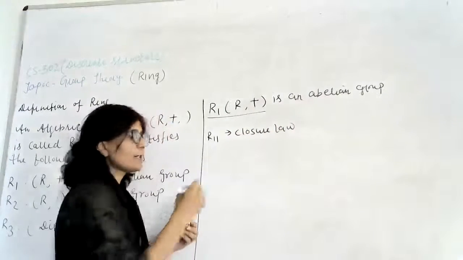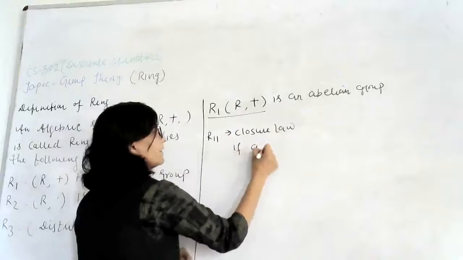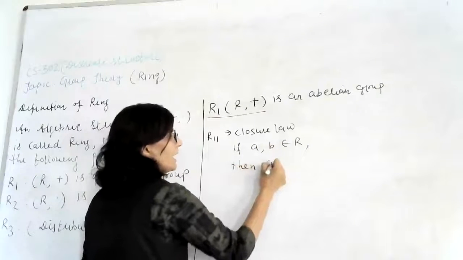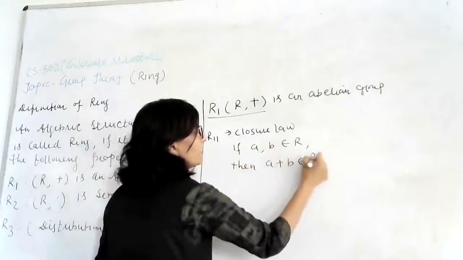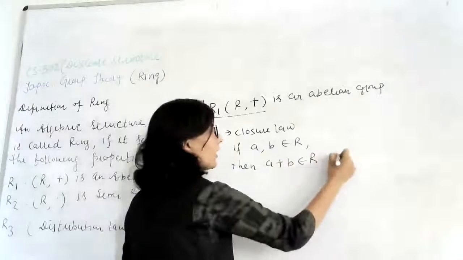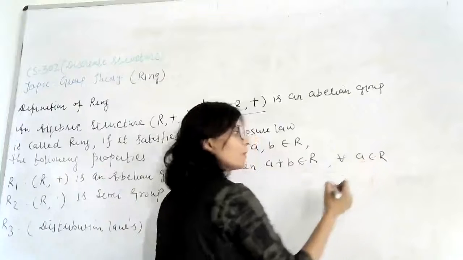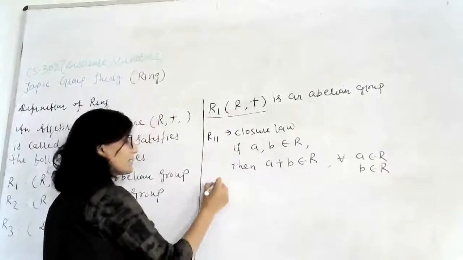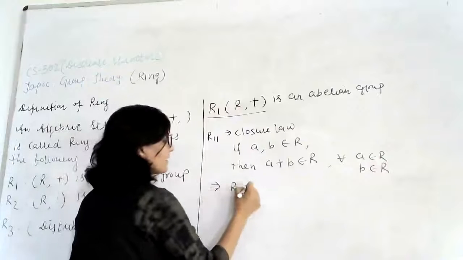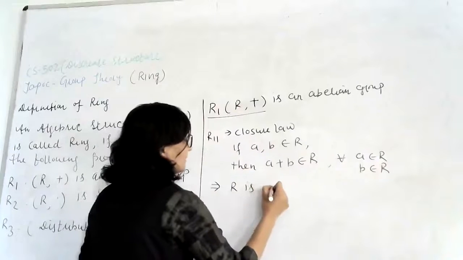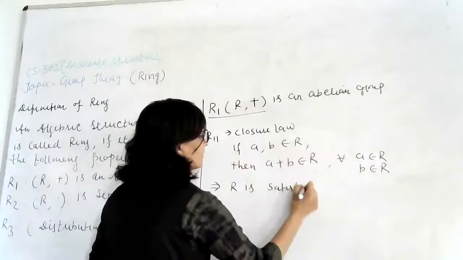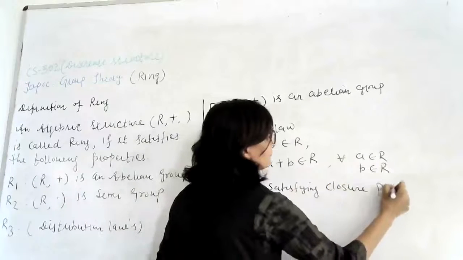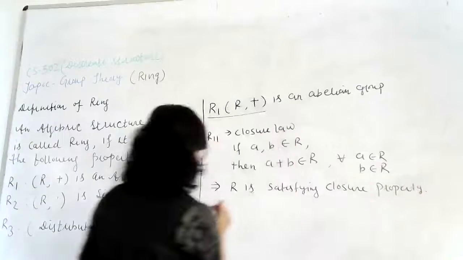The closure law says if A and B are the elements of R, then A plus B is also the element of R. For all the values of A which belongs to R and B also belongs to R, this implies that we can say that R is satisfying the closure property. Okay.